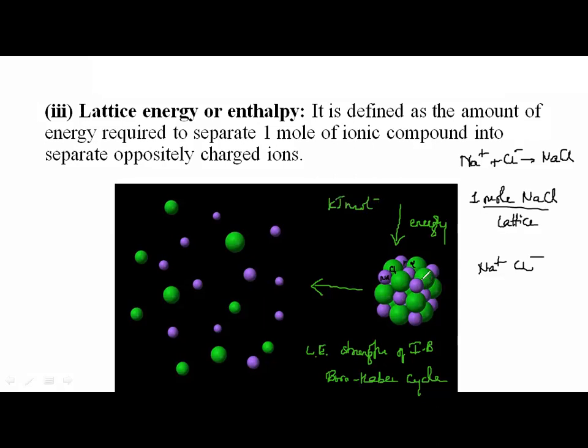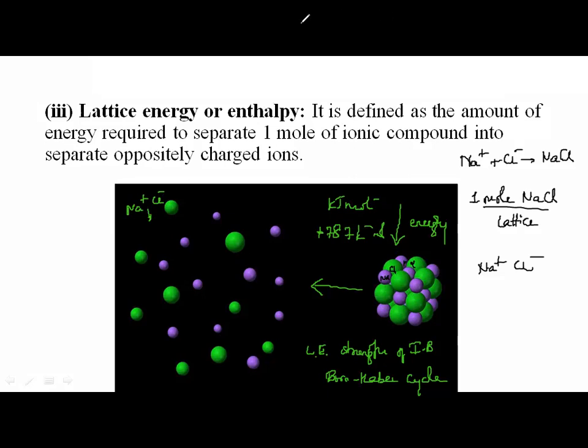For example, if I say the lattice energy of NaCl is minus 787 kilojoules per mole, what does that mean? It means 787 kilojoules of energy is required to break this lattice into constituent ions. Or, to form it, when Na plus and Cl minus combine, there will be a release of energy.